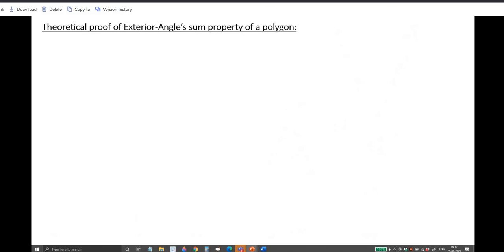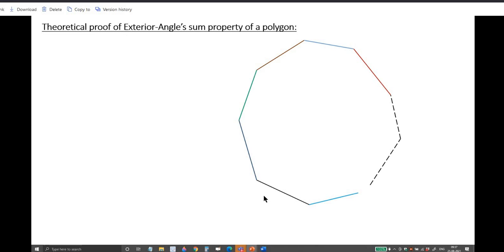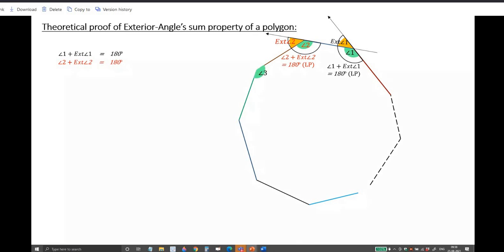So next, we are now going to take any polygon. It may be n sides, and then we will be showing some activity here. You can just see it fast. This is the polygon. See, angle 1 marked, angle 1's exterior angle marked. This is a linear pair. Angle 2 and the exterior angle 2 are taken. It forms another linear pair. Angle 3 and the exterior angle 3, they form another linear pair.